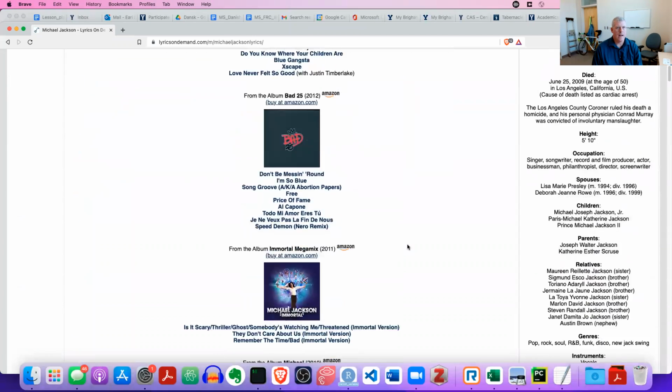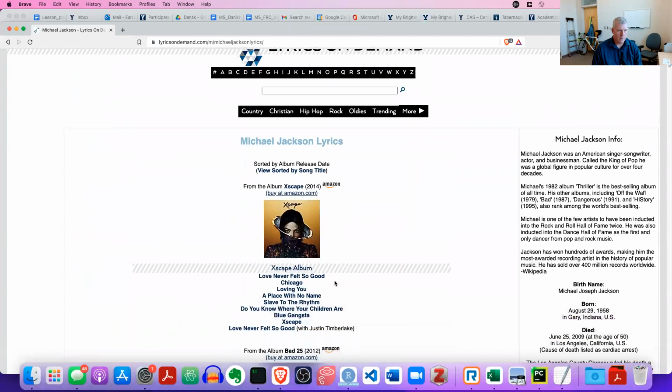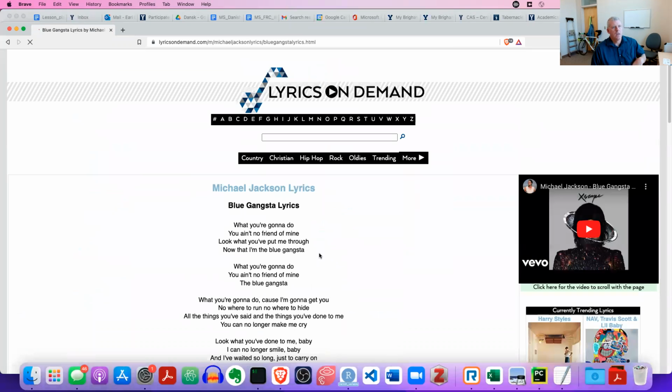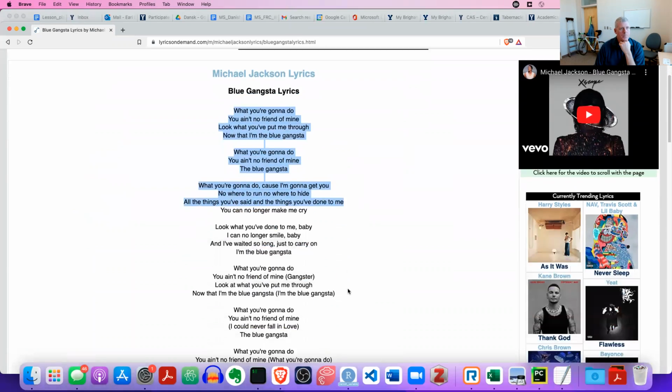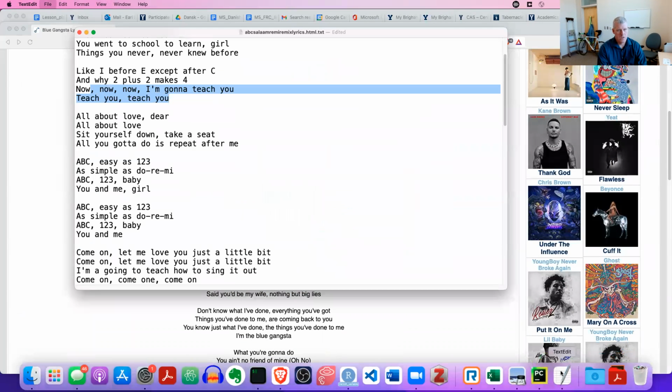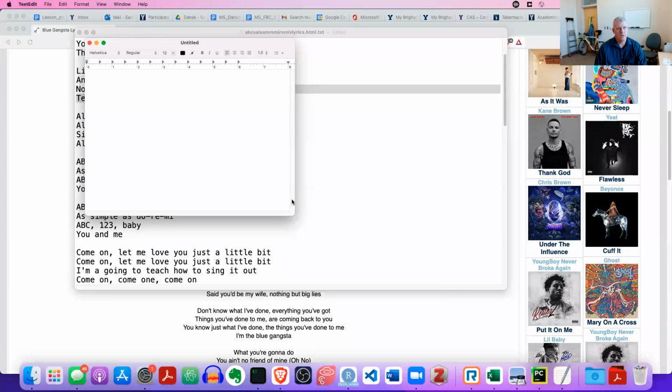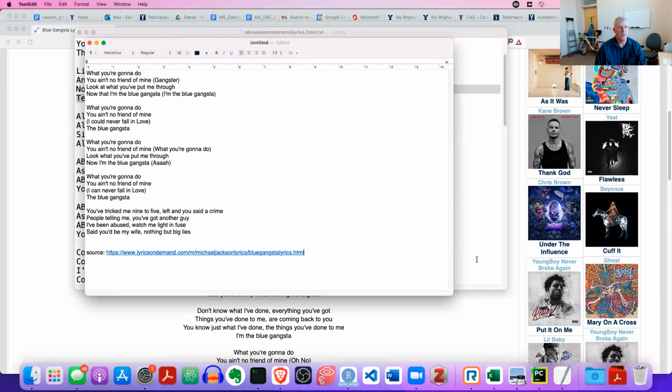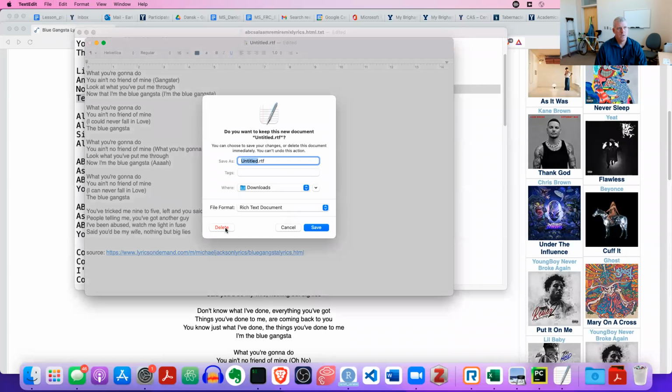And you can see there's a lot. Each of these is a link. Like here is a link: Chicago, Loving You, Blue Gangsta. So here are the lyrics of Blue Gangsta. And so you could copy and paste, right? Select, Control C on my keyboard, go over to some word processor and paste in the lyrics like that. You could do that, obviously.